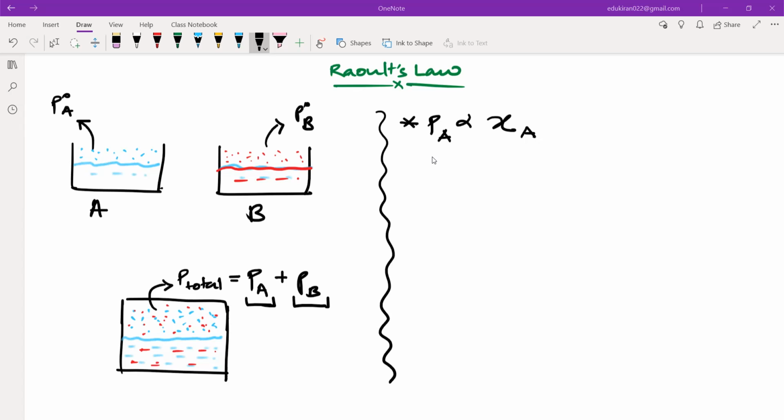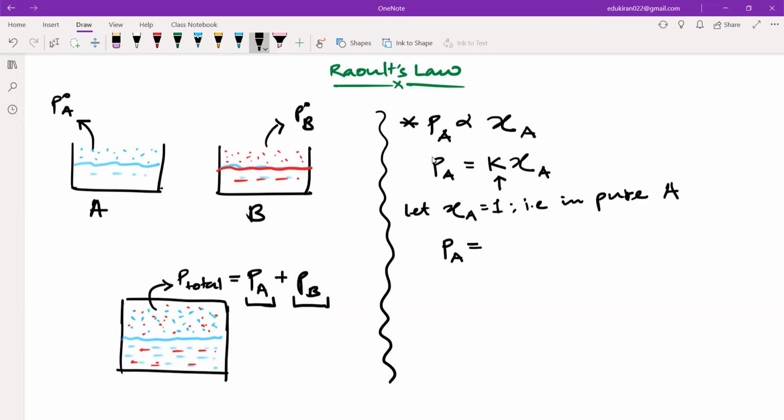Okay. Now, in order to remove this proportionality sign, I will write partial pressure of A is equal to some constant K times the mole fraction of A. ठीक है यहाँ तक? No problem? No problem. Now, in order to get what this K is, let the mole fraction of A be equal to 1. Now, when the mole fraction of A is equal to 1, what does that mean? It means we have pure A, there is no B present. Now, what will happen?